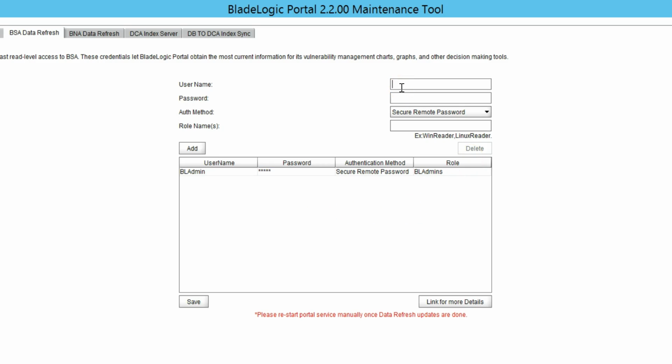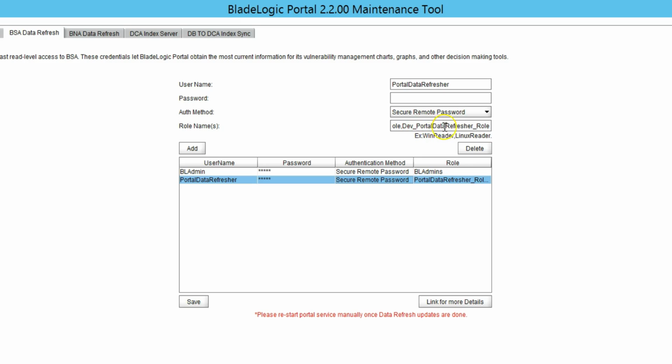We can add a data refresh user which has multiple roles. Password for this user, authentication method as SRP. The other role for this user. If we click on add, it will validate the user with both the roles and then add it.